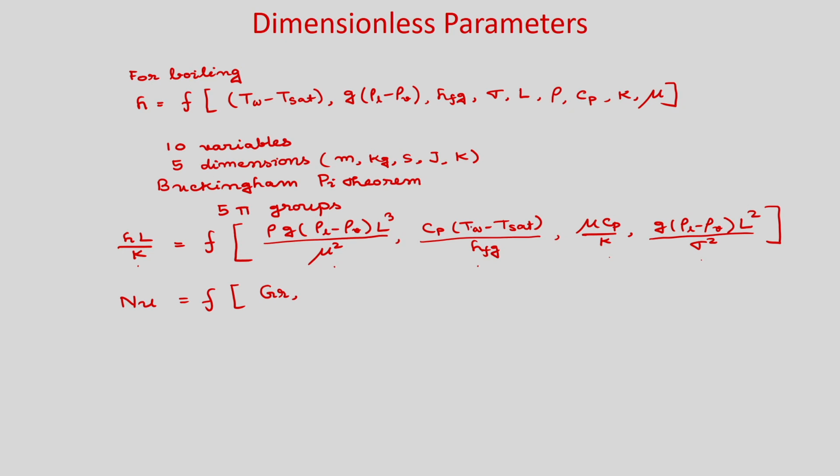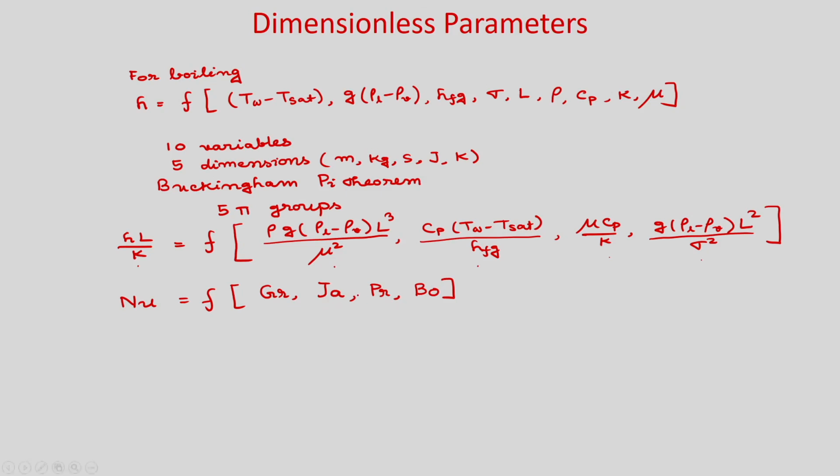This is called the Jakob number. Then mu Cp/k is the Prandtl number, and the last is the ratio of buoyancy force to the surface tension force, known as the Bond number. So, we have got 5 non-dimensional numbers: the Nusselt number in case of boiling is a function of the Grashof number, Jakob number, Prandtl number and Bond number.